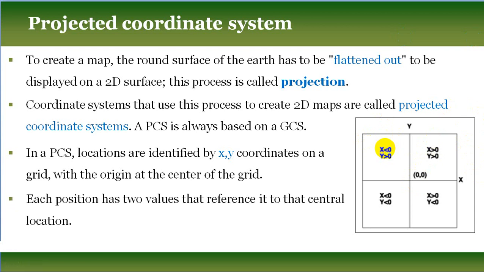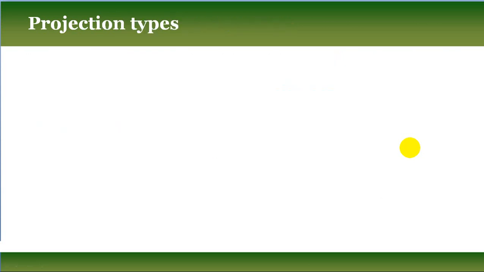Each position has two values that reference it to that central location, the origin point. So if you consider this location's x value is 5, that means from the origin point this location's x displacement is 5. If you consider this location's y value is 7, that means from the origin point this location's y displacement is 7. Now in GIS we use different types of projection types.